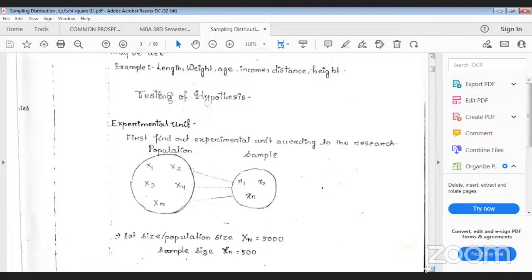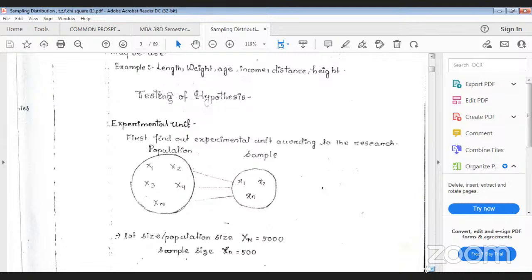That is your X1, X2 up to X5,000. So X5,000 means 5,000 students. You cannot touch each and every one because all are not coming to the class. So it is very difficult to collect the information from each and every student. That's why you have to go for the sample. Population is the total aggregate. It may be animate, it may be inanimate. But sample means it is the part of the population. A small part of the population is known as a sample. So population units you have to represent in capital form, X1, X2 up to capital XN. Similarly, sample units, small x1, small x2 up to small xn.